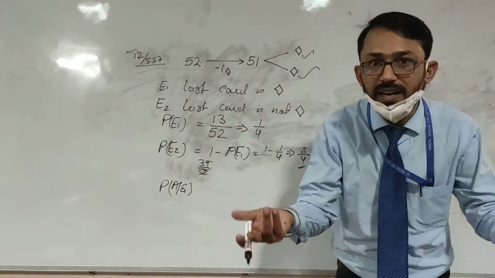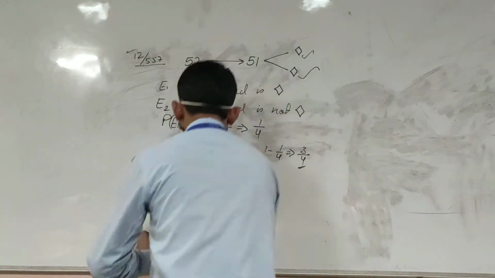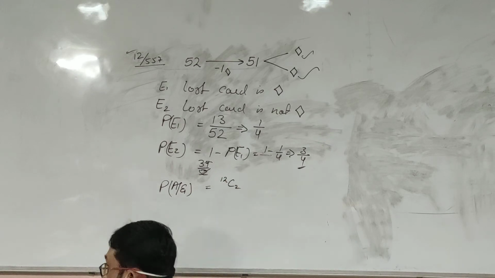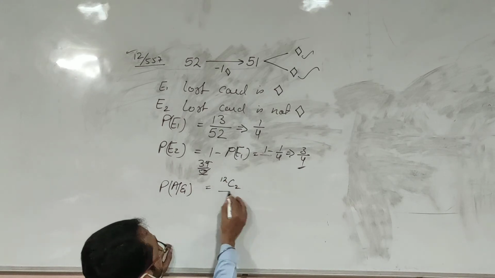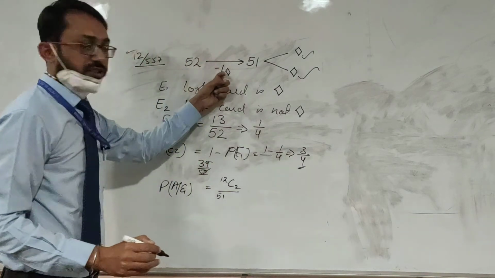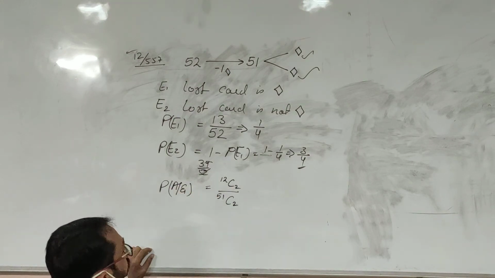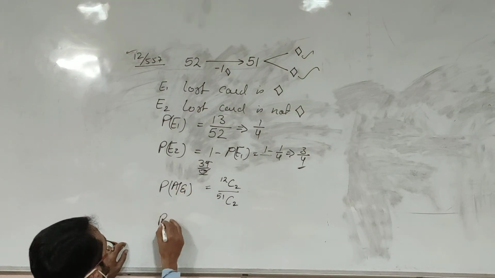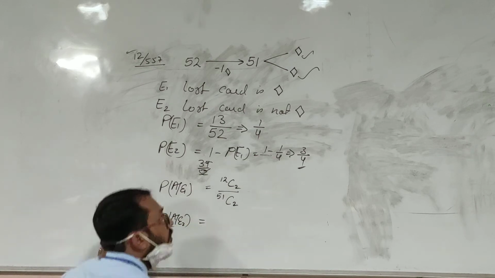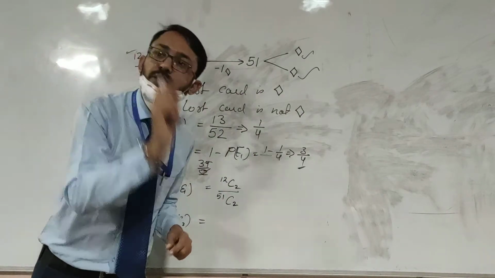Now how many diamonds are left with us? 1 is lost, so 12 are left. So out of 12 we are taking 2, and the total cases will be out of 51 because 1 is already lost. Out of 51 I am taking 2, whereas P(A|E2) will be when the lost card is not diamond.